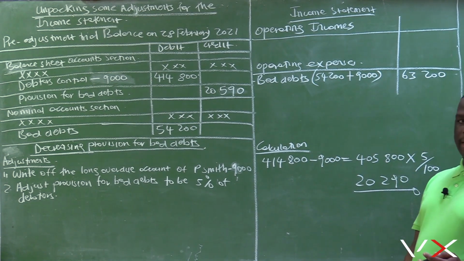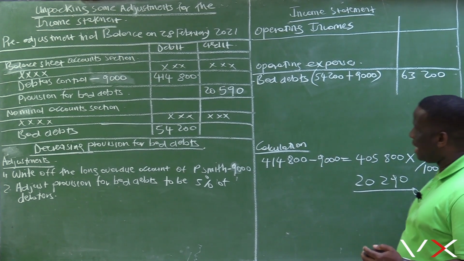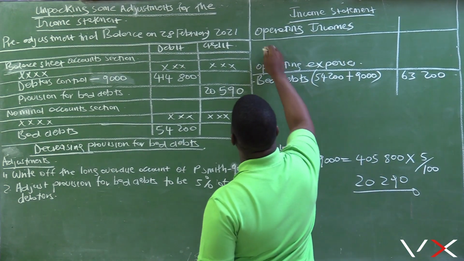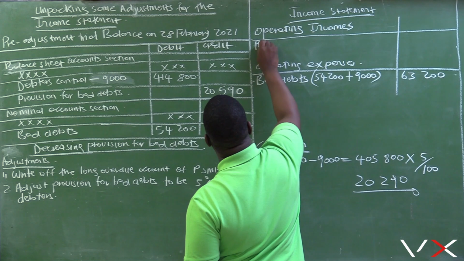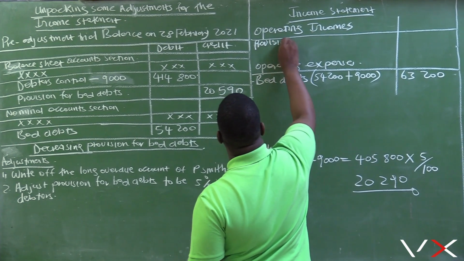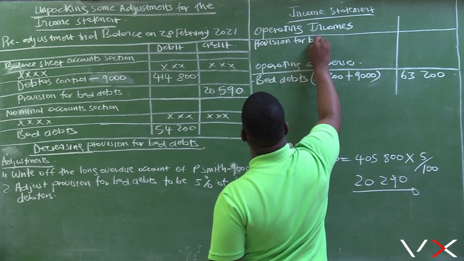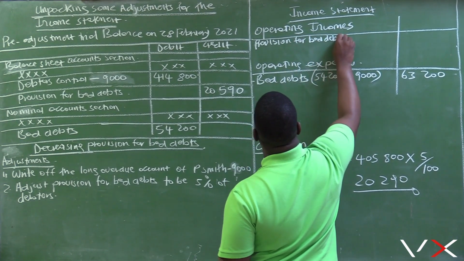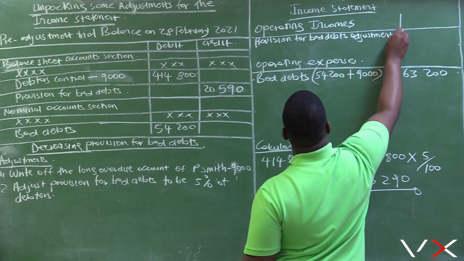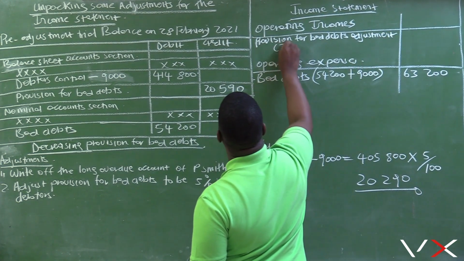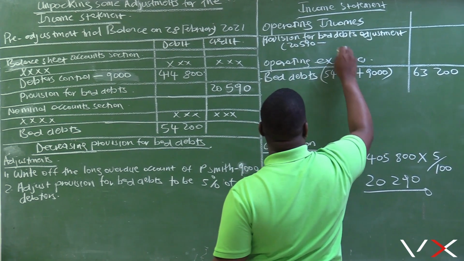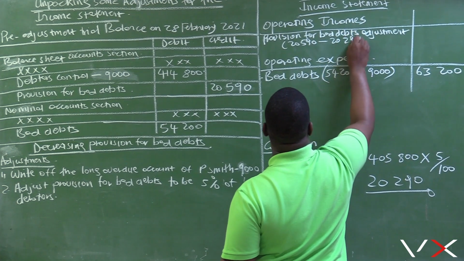When you are adjusting provision for bad debts by decreasing it, that adjustment becomes an income to the business. Therefore, that adjustment will be recorded under operating income: provision for bad debts adjustment. 20,590 needs to be adjusted to 20,290.